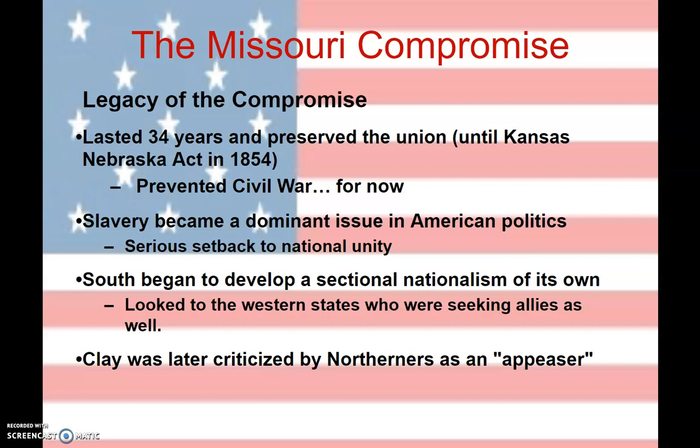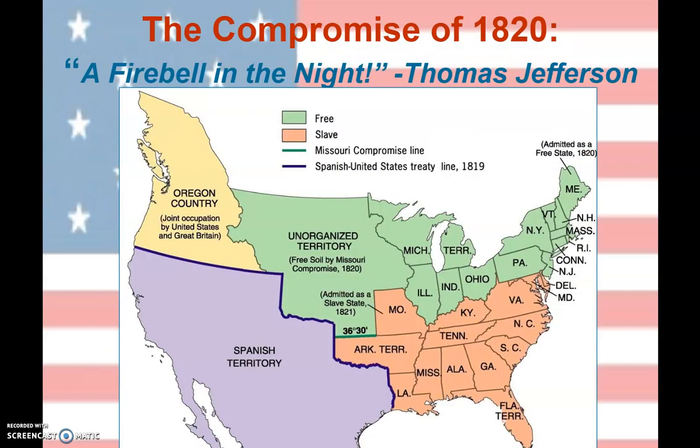He gave the South a southern state. He gave them potential to expand, but it is a compromise. And for a compromise to be accepted, both sides need to get something. But later on, Clay is going to be criticized for this by the abolitionists and Northerners.